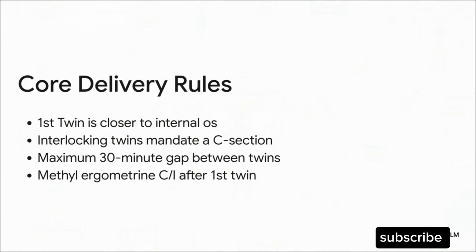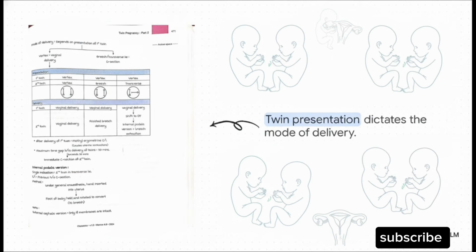Do not forget that. So, how does the presentation of the twins dictate our actual mode of delivery? If it's vertex-vertex, both can be delivered vaginally, which is great. If it's vertex-breech, twin 1 is vaginal and twin 2 is an assisted breech delivery. But things get tricky if the presentation is vertex-transverse. In this case, you deliver the first twin vaginally, then immediately shift the mother to the OT for an internal podalic version, followed by a breech extraction. You see, the presentation of the second twin is the absolute key decider here.